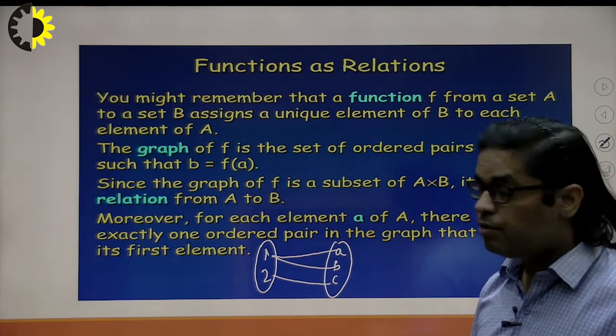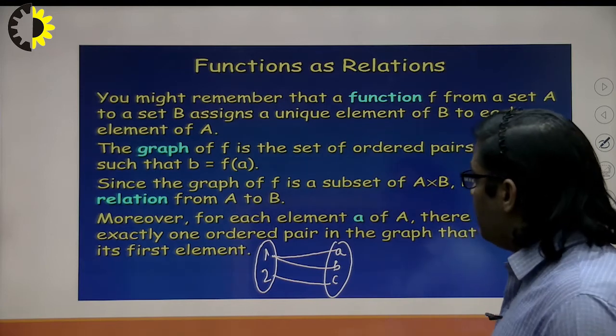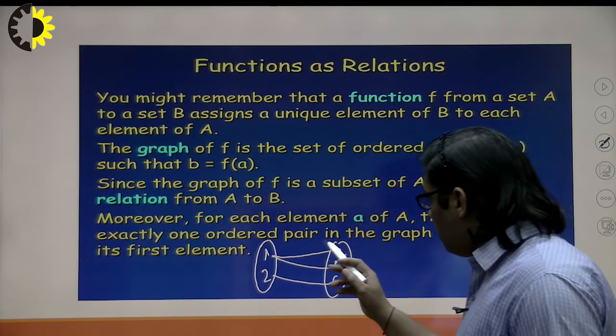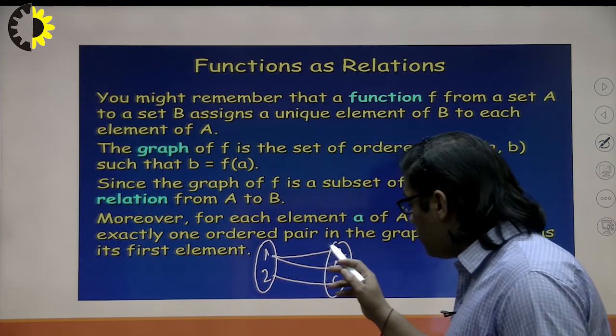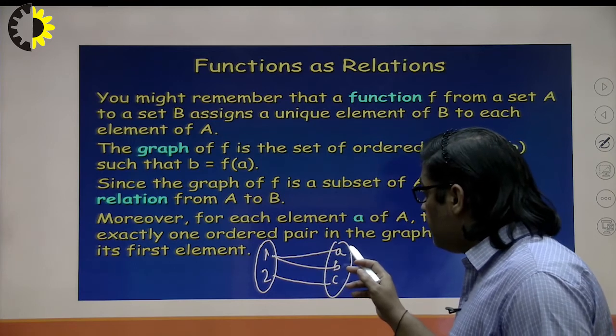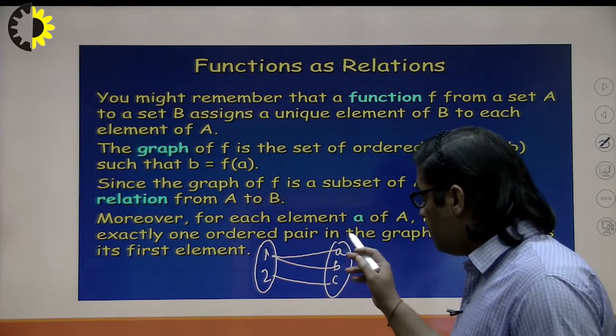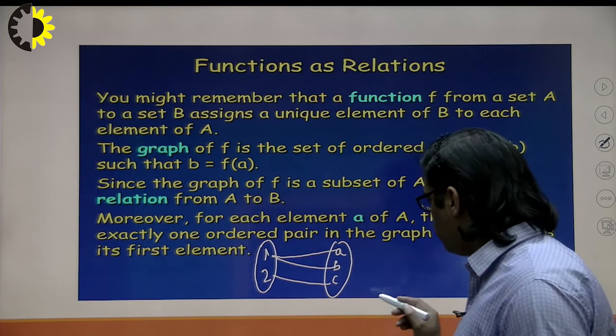In the definition of function, this one should be uniquely related to one element of the second set.